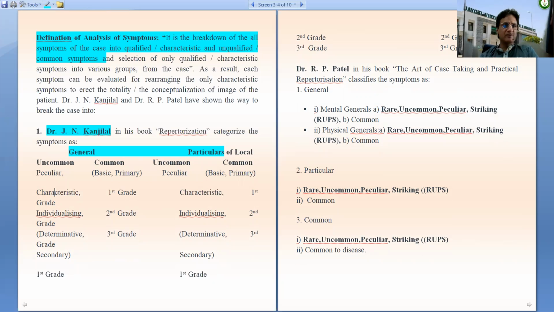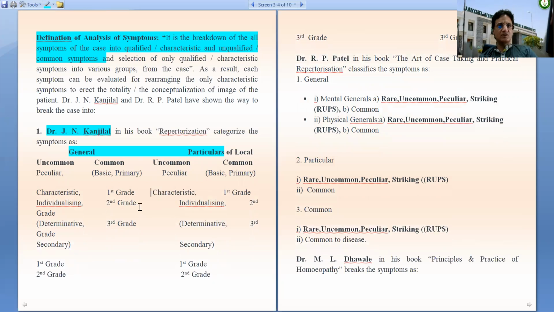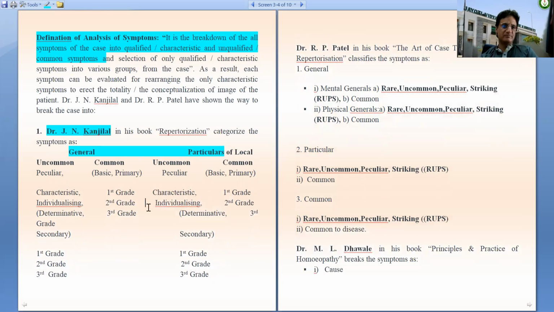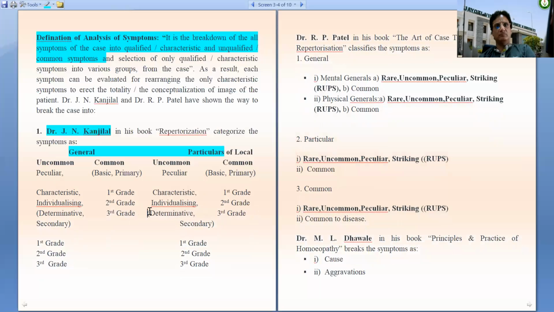These peculiars, they can be characteristic, individualizing, determinative. The characteristic, they are first grade. The individualizing, they are the second grade. The determinative are the third grade. This is as per Dr. Kanjilal's view.